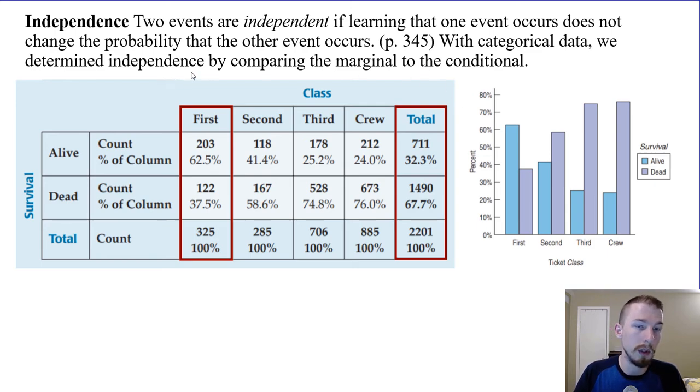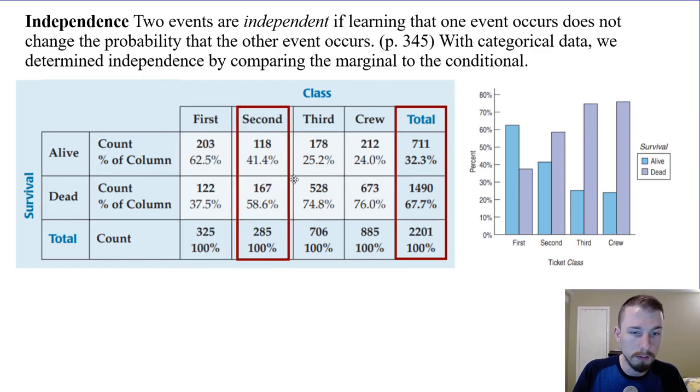With categorical data, we determine independence by comparing marginal to the conditional distribution. So the marginal distribution is the overall. So on the Titanic, the overall survival rate, that's the happy version, is going to be 32.3%. Now, if survival is independent of class, then we would expect 32% of all of the classes to survive, right, if there wasn't a difference. But when we look at the conditional distribution based on the condition of class, like right here, then we see that 62% of first class survived, not the overall marginal of 32. So clearly twice as many as what we would have expected if they were truly independent. So clearly there's evidence of an association between the two.